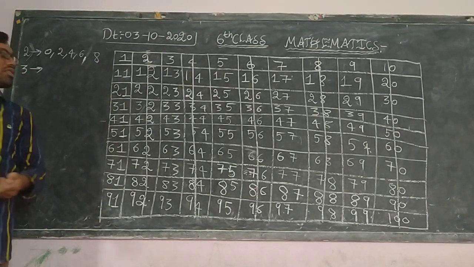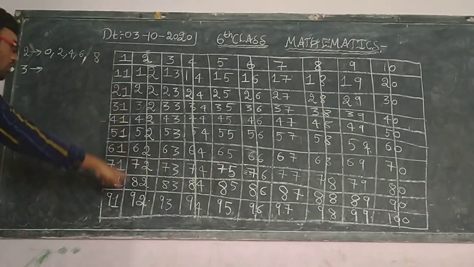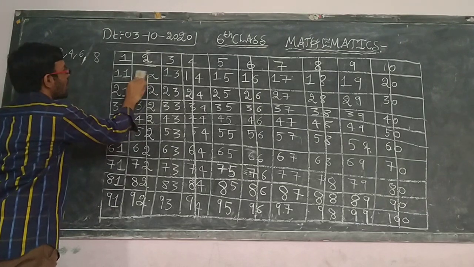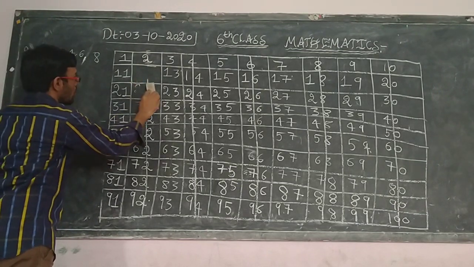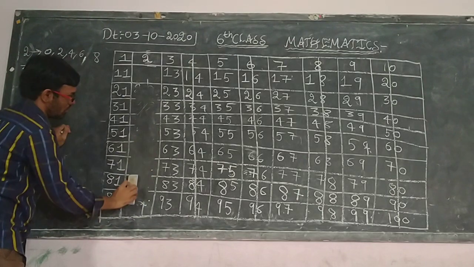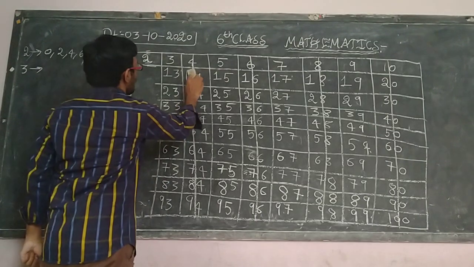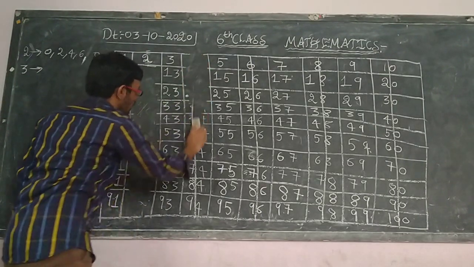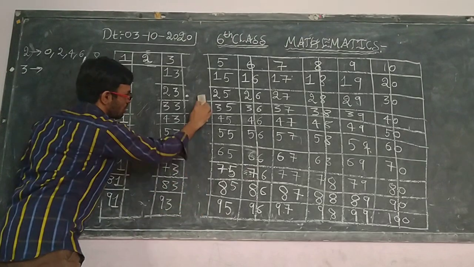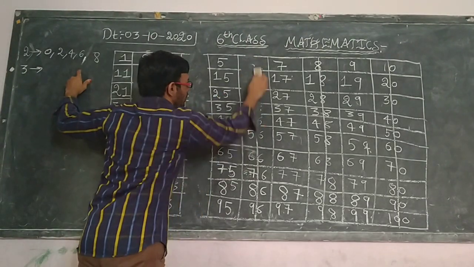For your understanding, I will rub out all the divisibility marks of 2, so that you will have a clear idea. So I am rubbing all these numbers. Next, here in this line I am rubbing totally. Next to 6, 6 also I am rubbing totally.